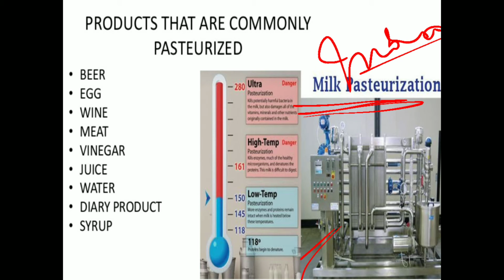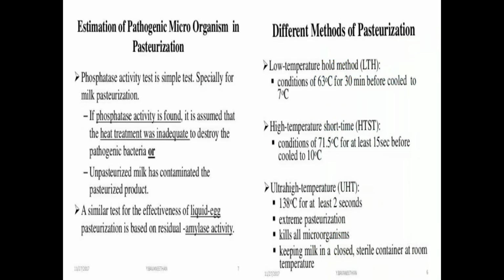Number one is low temperature holding, also called low temperature long time. Number two is high temperature short time, and number three is ultra high temperature. You need to remember all these three technologies that I have already given you.